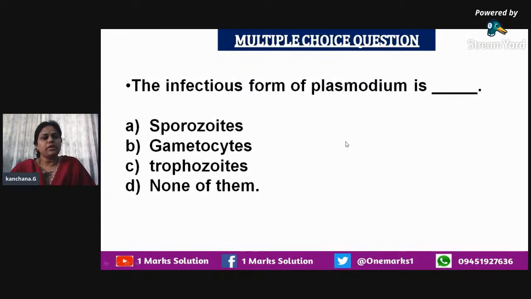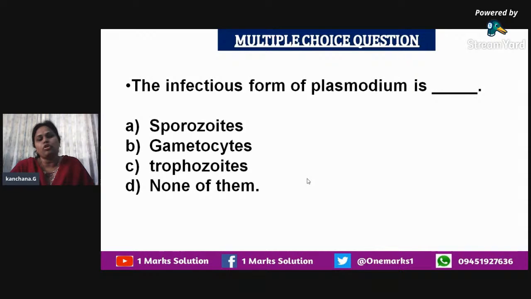Next, the infectious form of Plasmodium. In order to know the infectious form of Plasmodium, we have to know the various details of the life cycle of the organism, how it has its life cycle. You very well know that when a human being is already infected with malaria, in his liver these parasites will lodge and multiply.